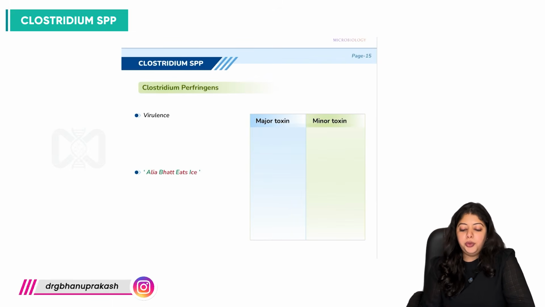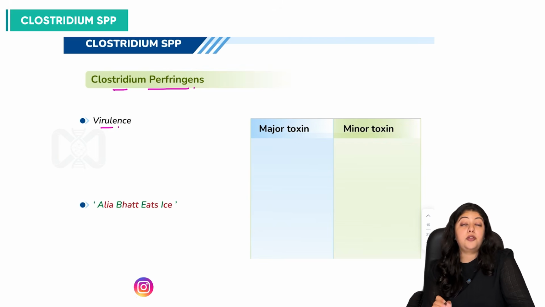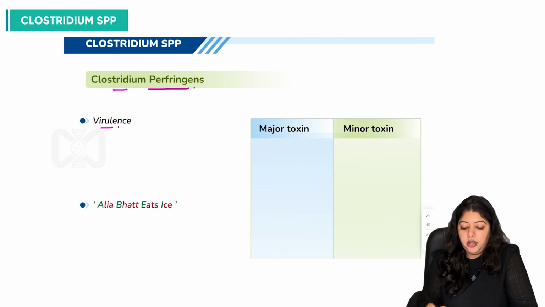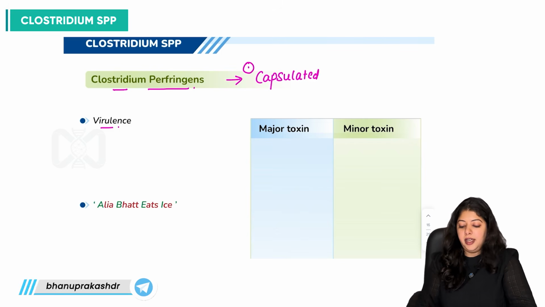Now moving on to the next important bacteria, which is Clostridium perfringens, right? So Clostridium perfringens, it is a capsulated Clostridia, one thing, right?